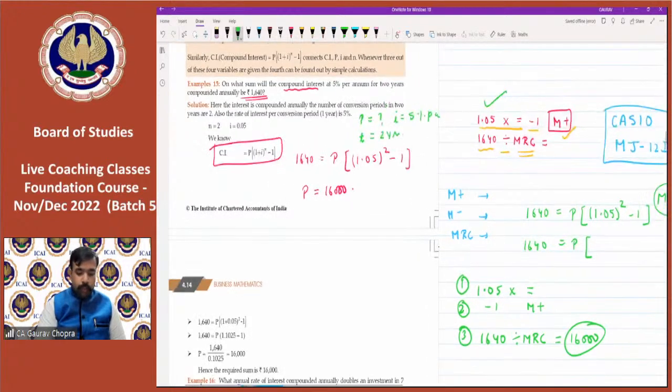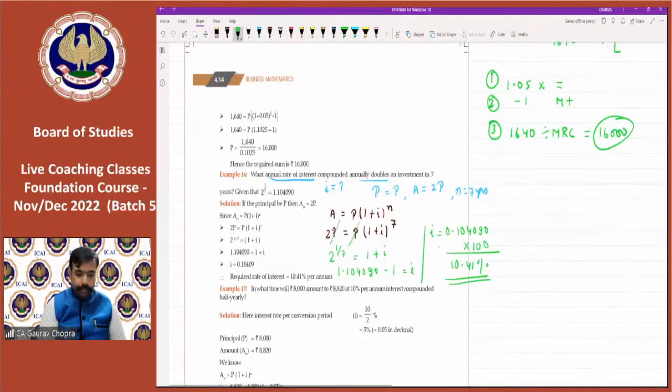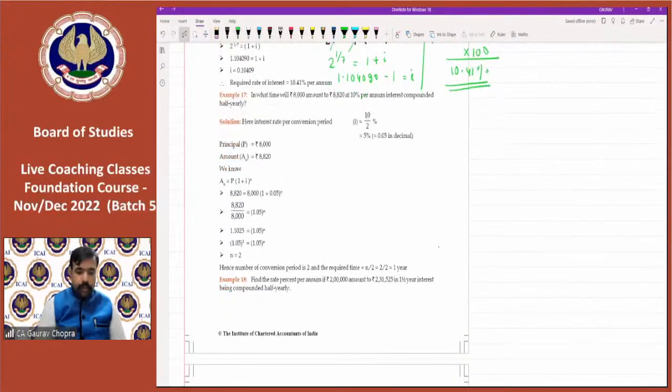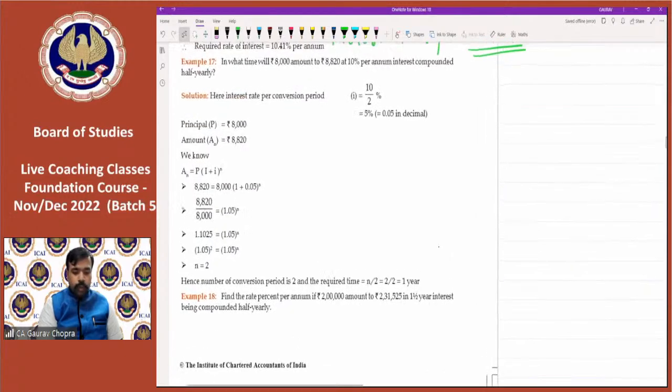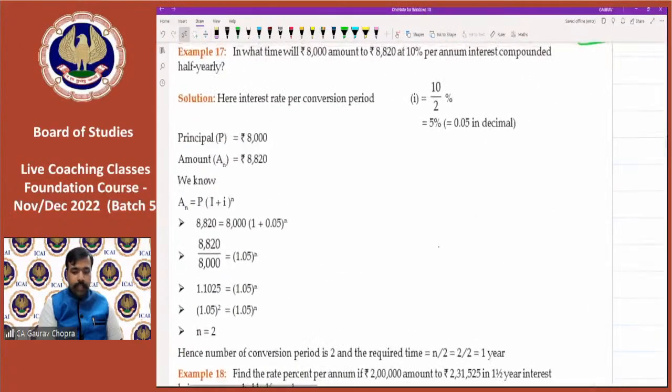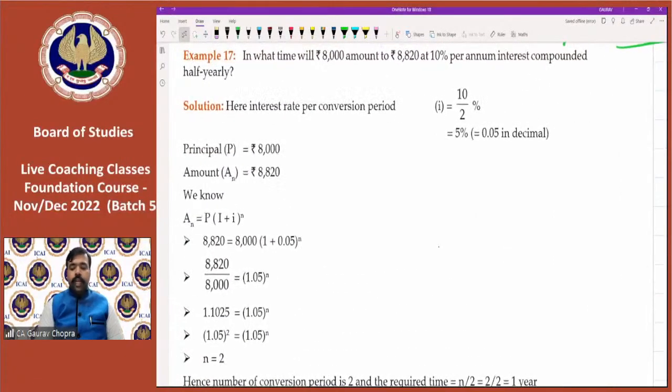So now let's focus on the next question. In what time 8,000 amounts to 8,820 at 10% per annum interest compounded half yearly?